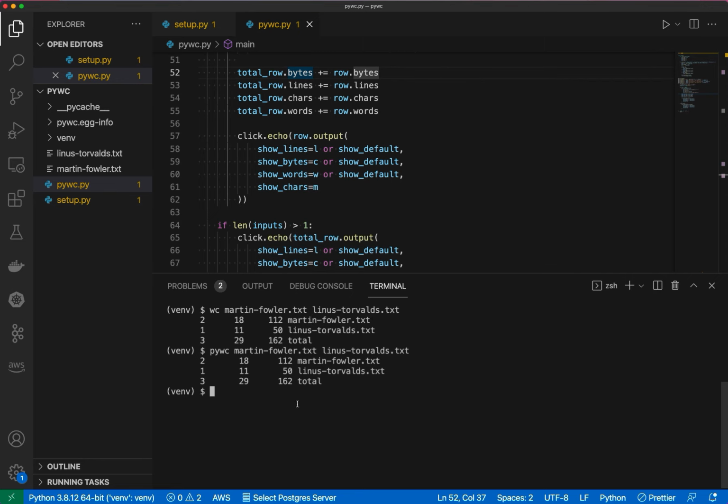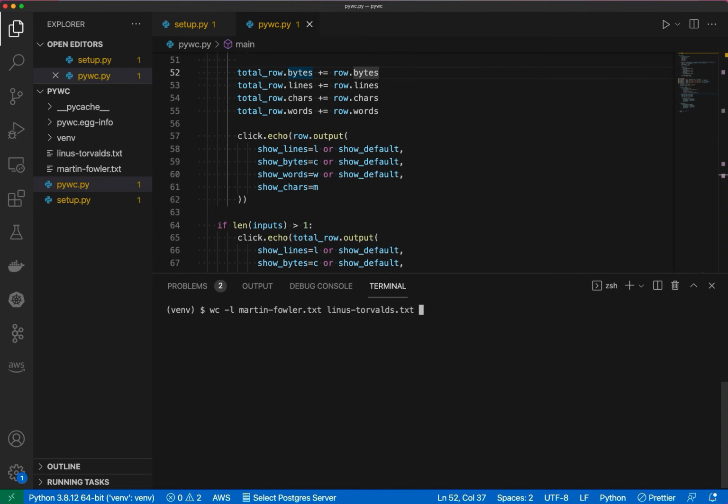So let's do, just for fun, let's count lines just to be sure. So Martin Fowler, and then Linus Torvalds. All right, now let's do the same thing with the Python version of this. All right, right on. Looks like we've made a perfect clone, essentially. All right, I hope you found that interesting. That's how you can use the totally awesome Python Click-based CLI framework to create a Python-based CLI.